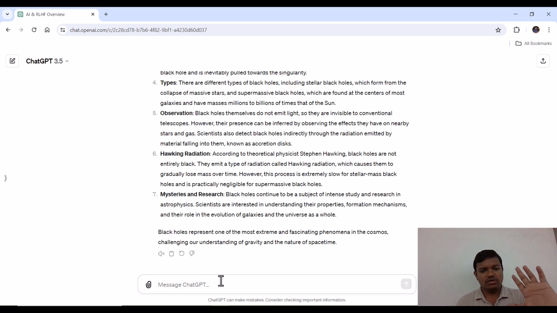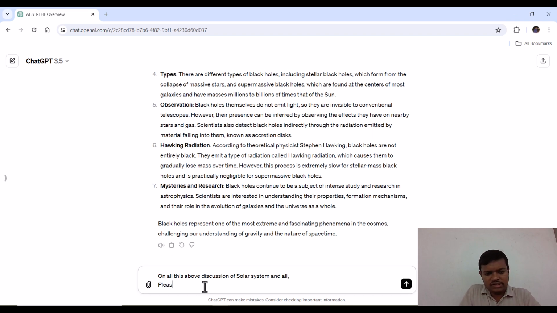So now, based on our discussion, what we are going to ask ChatGPT is: based on all the above discussion of the solar system and all, please give punch lines which we can add to our presentation as one single slide.